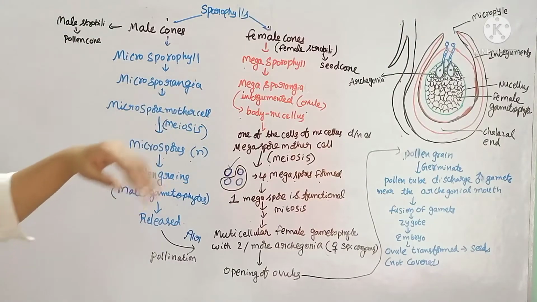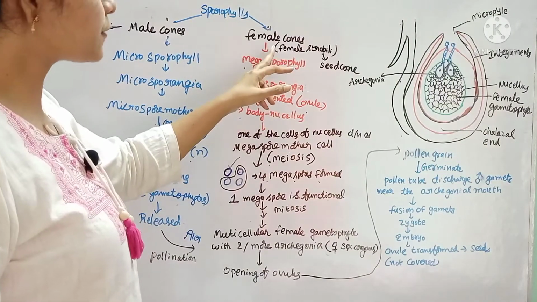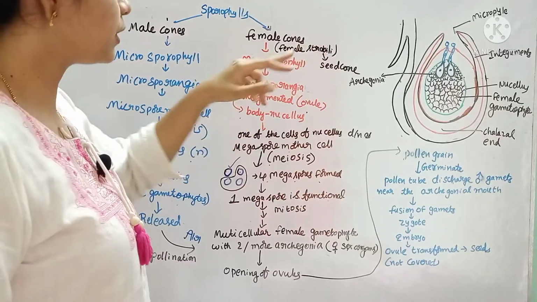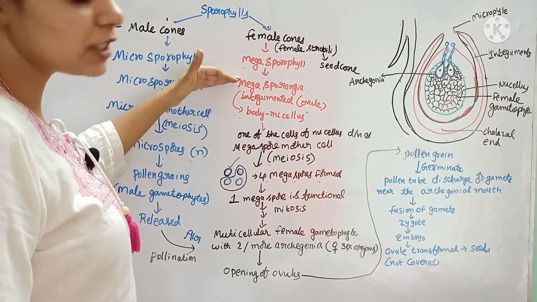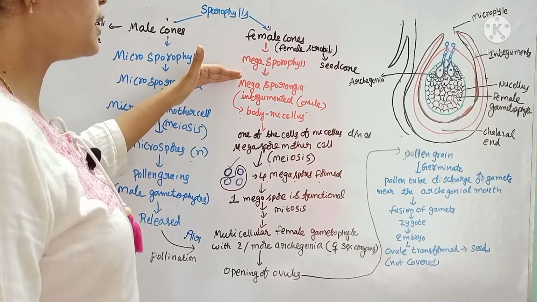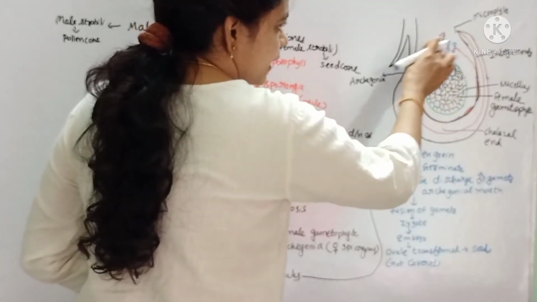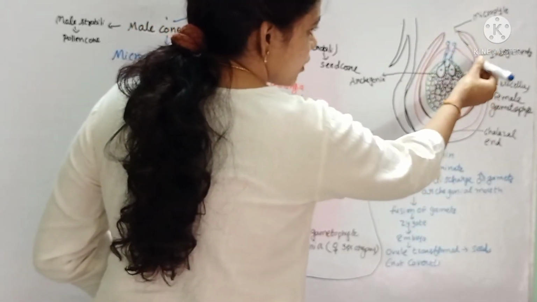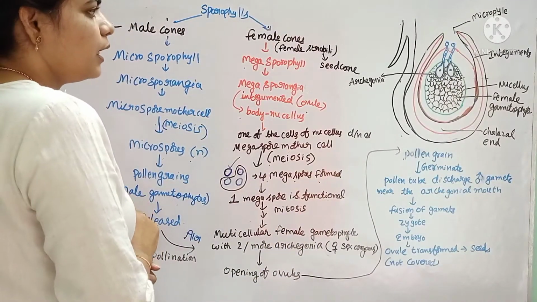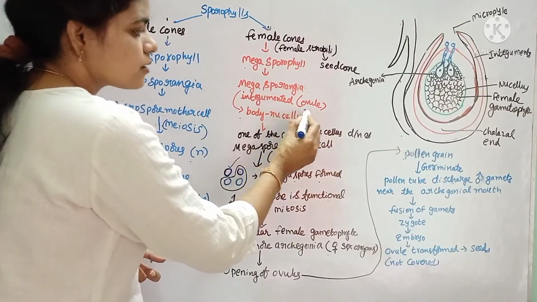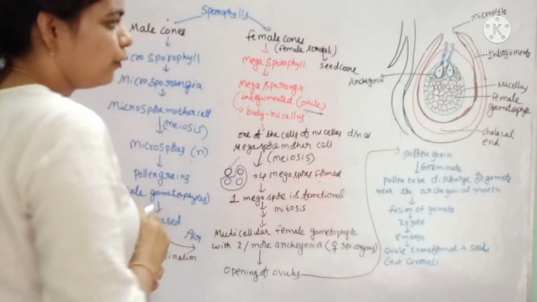If you see the female cones, the megasporophyll is otherwise called the female cone, which is also called the seed cone. This megasporophyll consists of megasporangia. This megasporangium is an integumented one. It consists of integuments, which are coverings, envelope-like structures. And this megasporangium is otherwise an ovule. This is the structure of the ovule.